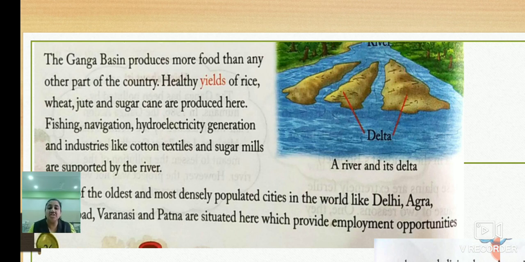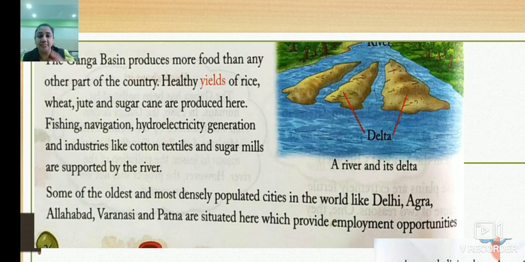After that, fishing, navigation, hydroelectricity generation and industries like cotton, textile and sugar mills are supported by the river. So along with agriculture and the crops, these occupations also developed in this Ganga basin. What are the occupations?